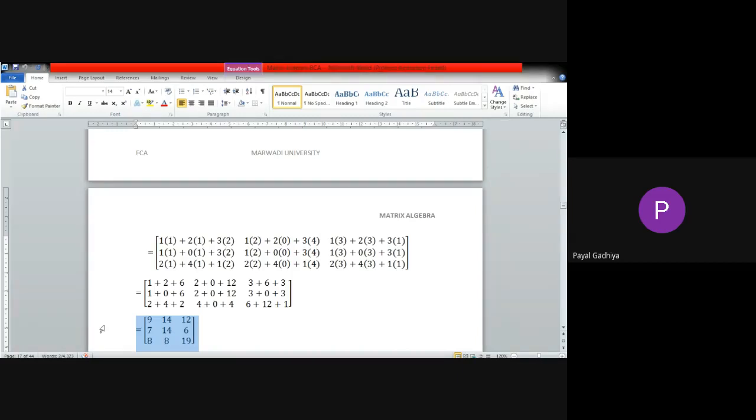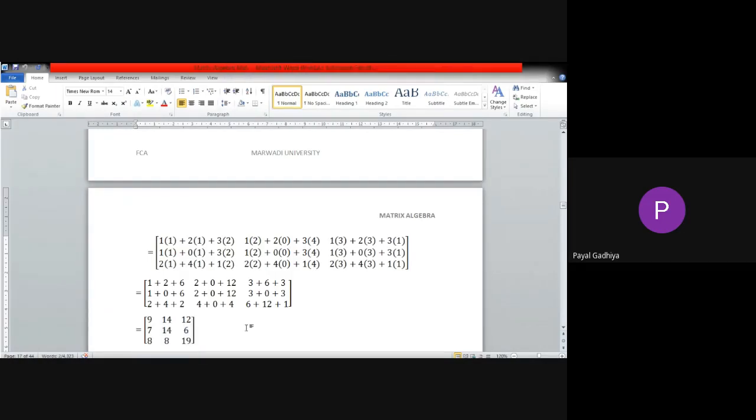Are you all clear up to this? Are you all clear up to A square? Yes or no? Write yes or no in the chat box. Yes, the answer by Yashraj is correct. Are you all clear? Write yes or no in the chat box.